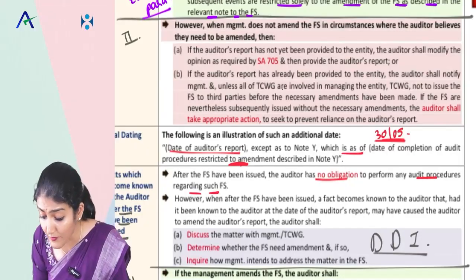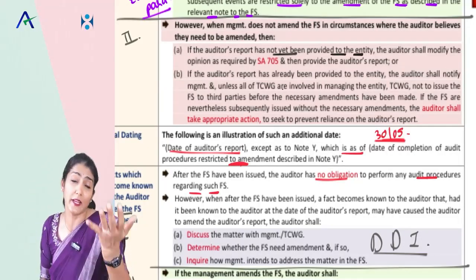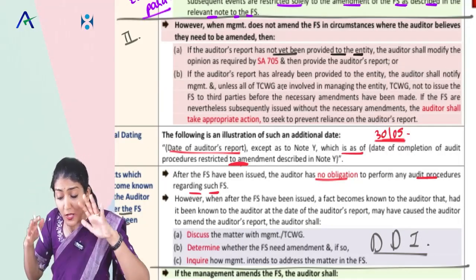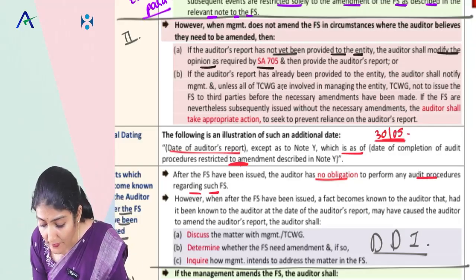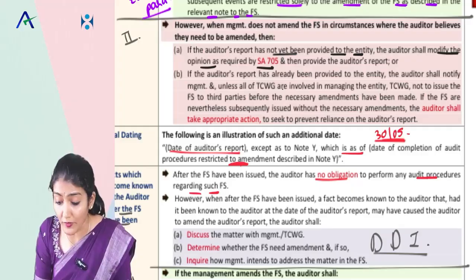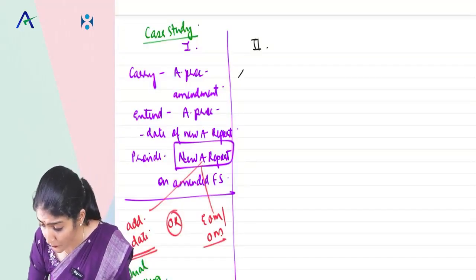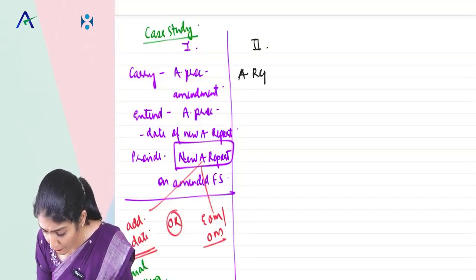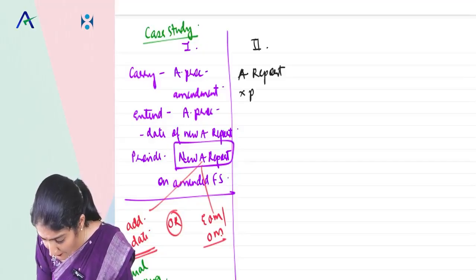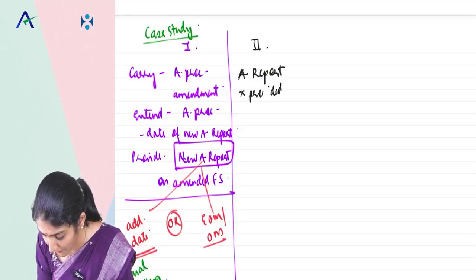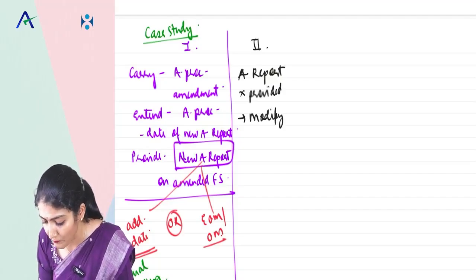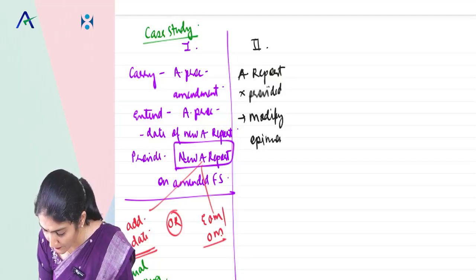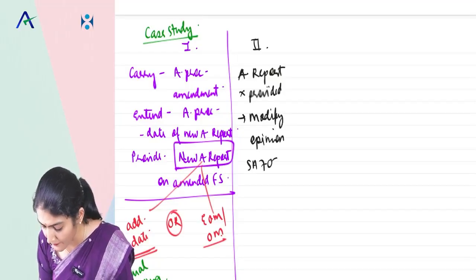If the auditor's report has not yet been provided to the entity, the auditor can modify the opinion as per SA 705.